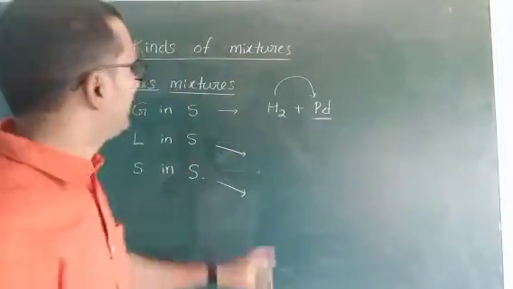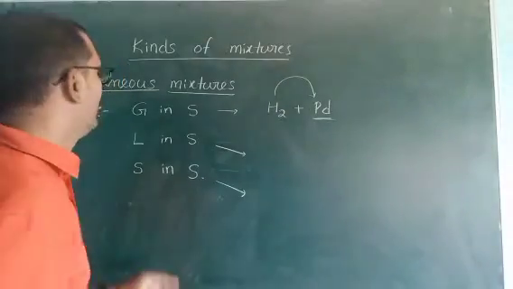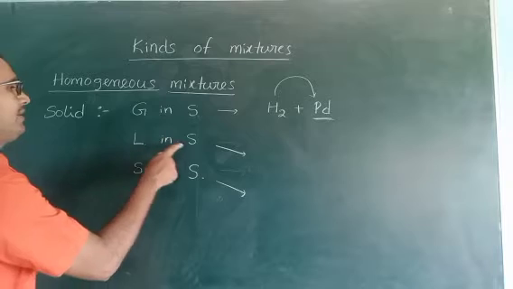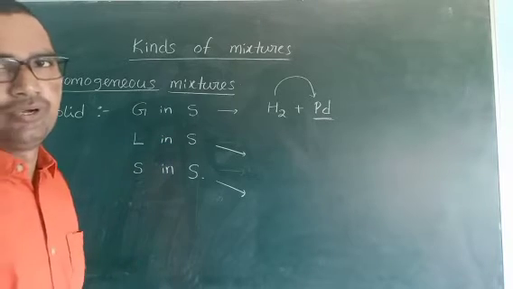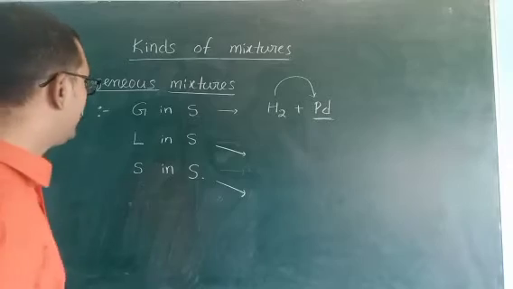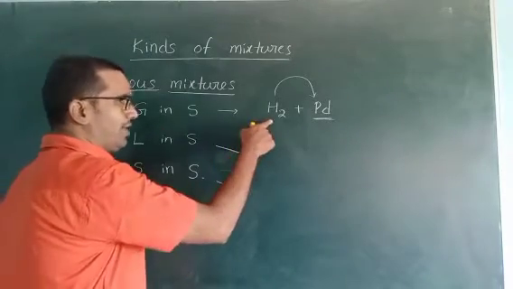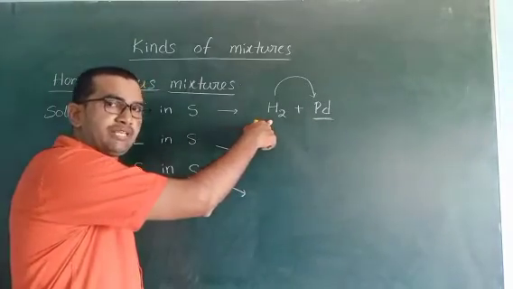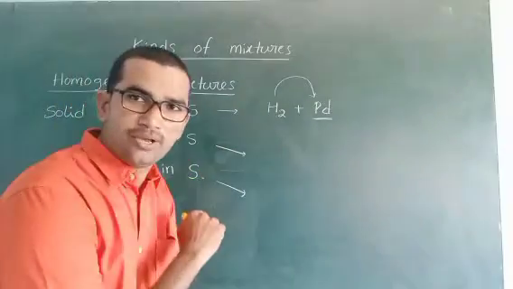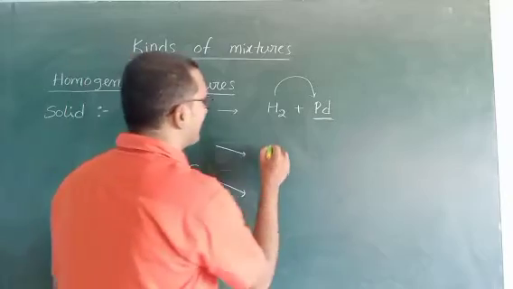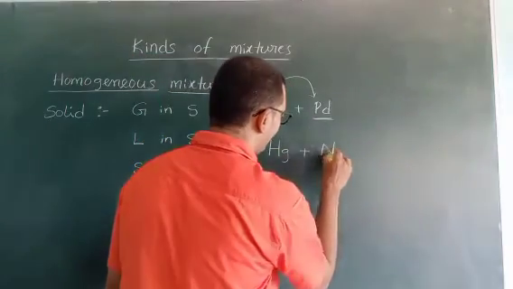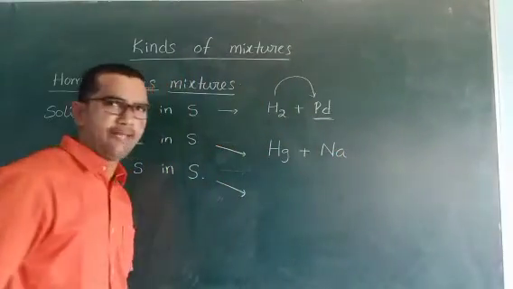Okay? So it is possible. Now come to the second one: liquid in solid type of mixtures. Liquid in solid type of homogeneous mixtures means, since a gas can occupy the empty space present in a solid, a liquid can also do so. It is also possible. Now, Hg plus Na.